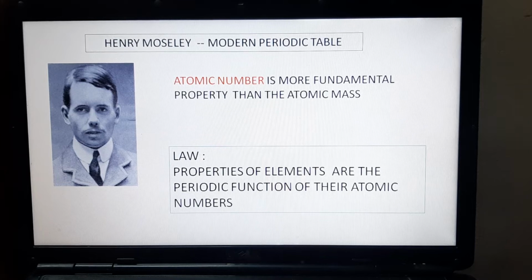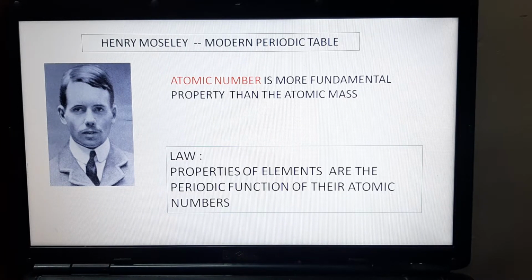The next scientist we will be studying about is Henry Moseley. The previous scientists that we spoke about were Dobereiner, followed by Newlands, and then we saw Mendeleev. And all three had arranged all the elements that were known during their time according to the atomic masses.